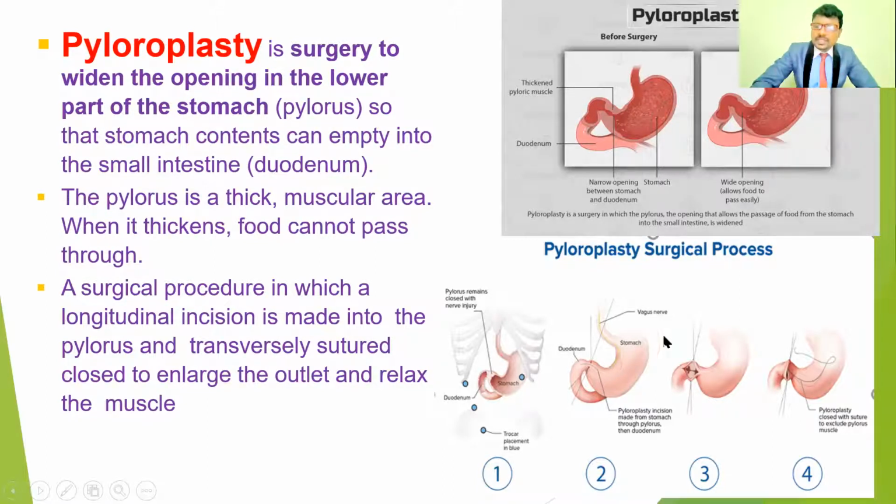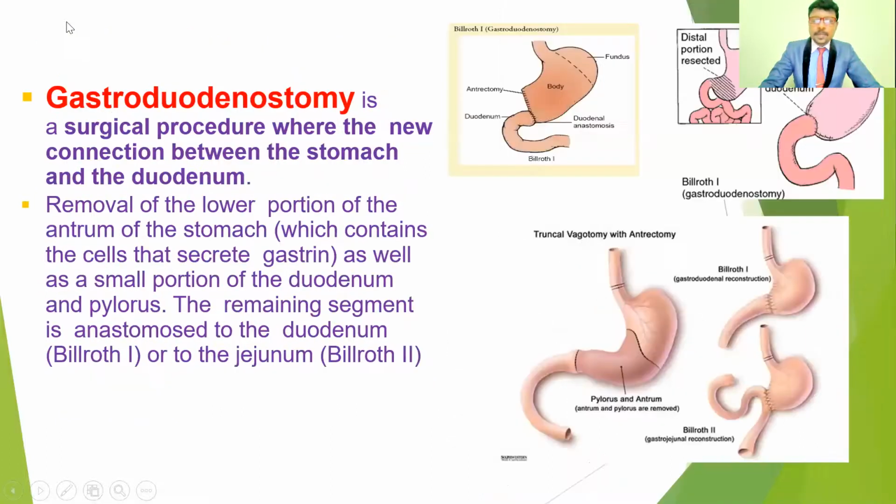In these conditions, the HCl concentration is going to decrease, and it is also helpful to send the food particles easily from the stomach to the duodenum. So these are the two types of surgical procedures. The first one is the vagotomy and pyloroplasty. Another one is the gastroduodenectomy.